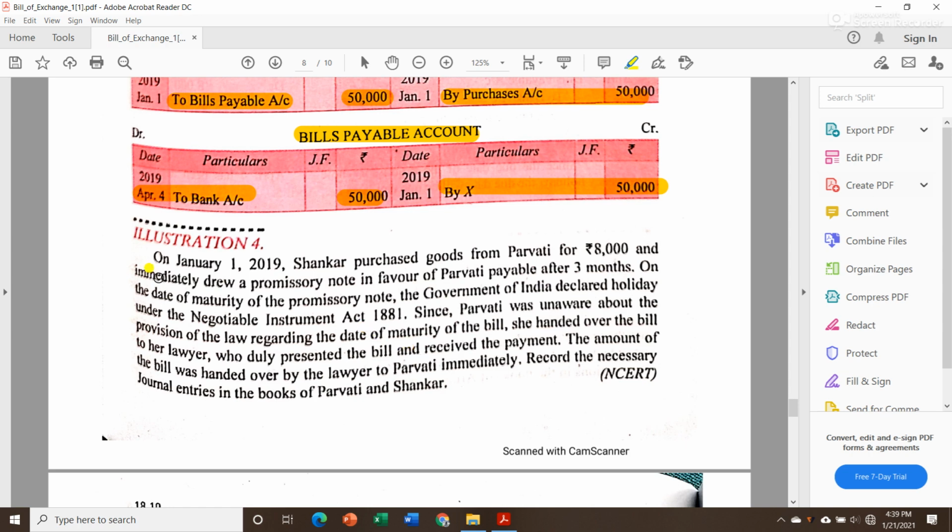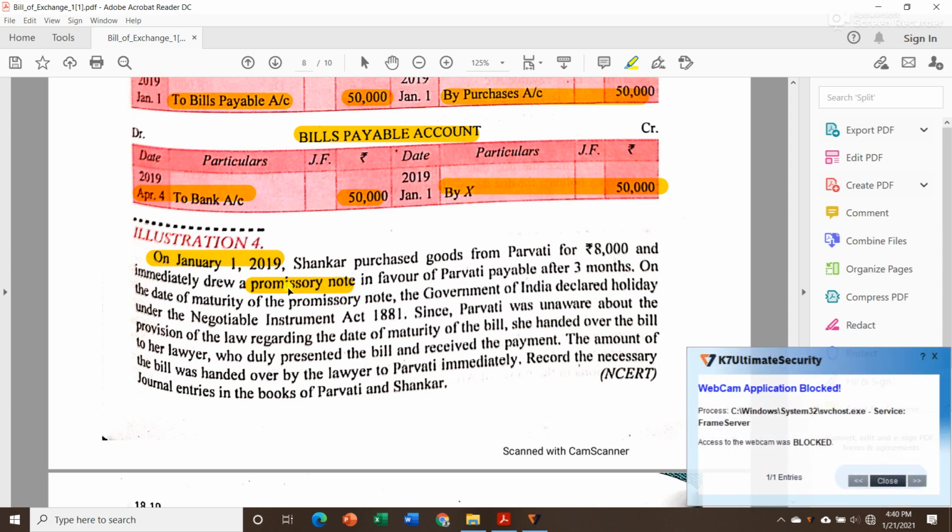Now let us see the question first. On January 1st 2019, Shankar purchased goods from Parvati for 8,000 and immediately drew a promissory note. Since promissory note is not included in your syllabus this year, just imagine it as a bill of exchange.